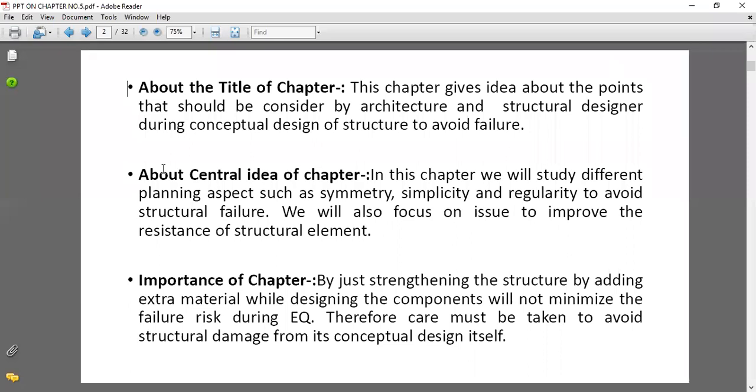This chapter gives an idea about the points that should be considered by the architect and structural designer during conceptual design of structure to avoid failure.